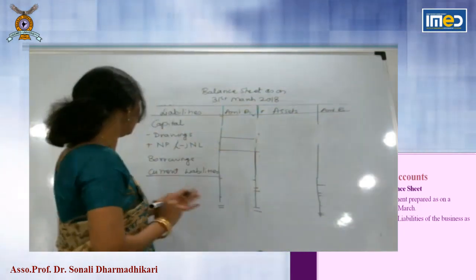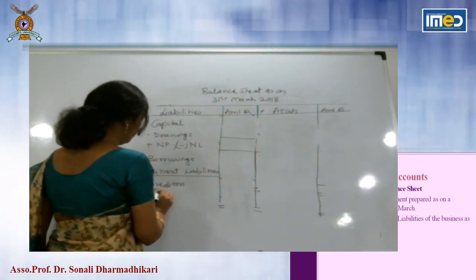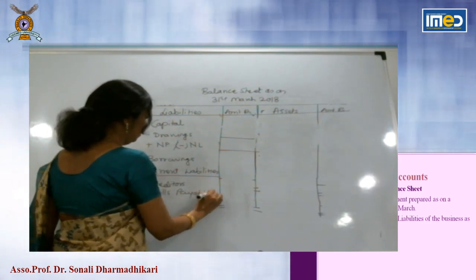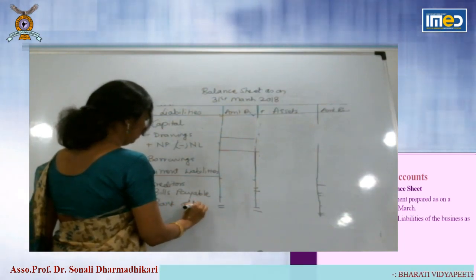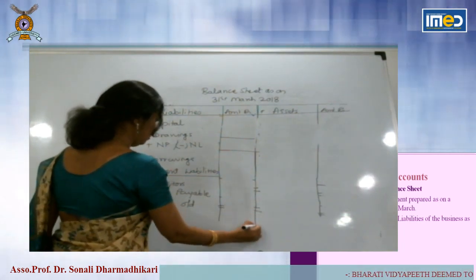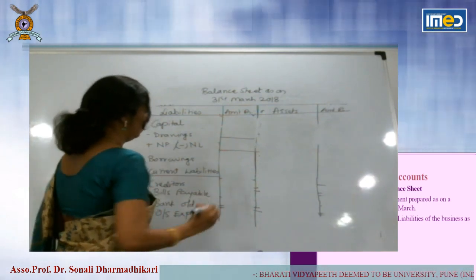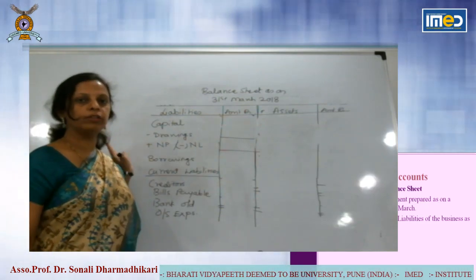So what are the current liabilities? Creditors, bills payable, bank overdraft, outstanding expenses, etc. So the left side of the balance sheet we have seen.